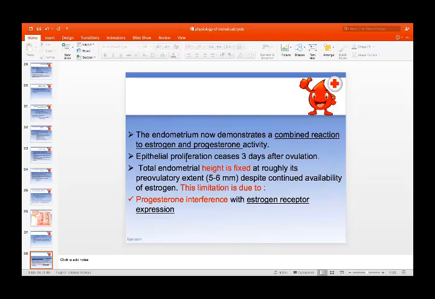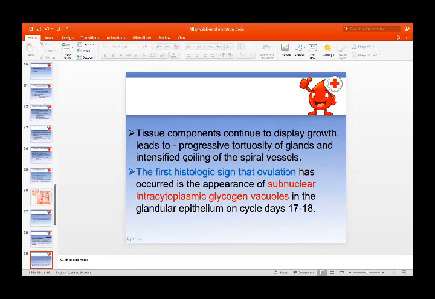So, although estrogen is present, under the effect of progesterone the further increase in the height of the endometrium is restricted, as progesterone interferes with estrogen receptor expression. The tissue components continue to display growth. It leads to progressive tortuosity of glands.